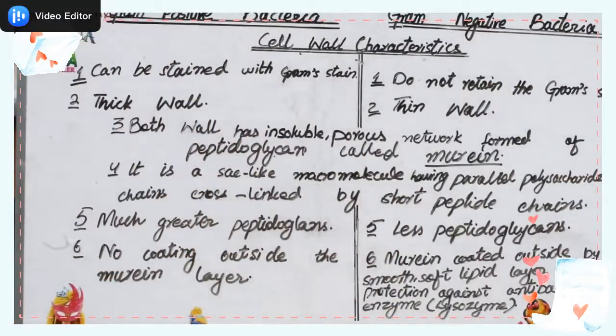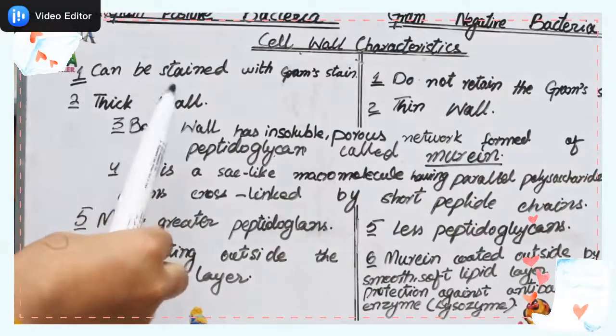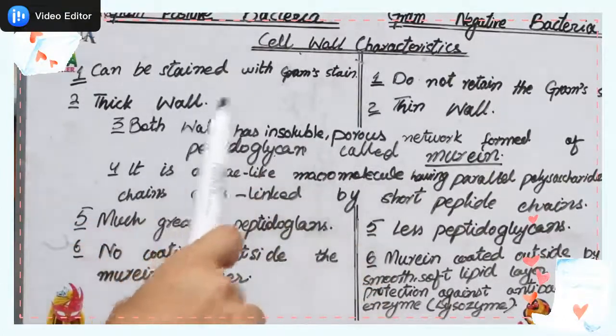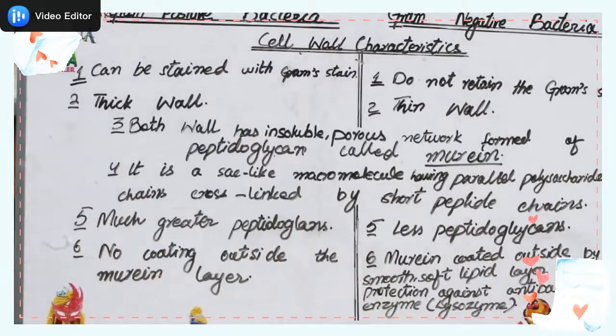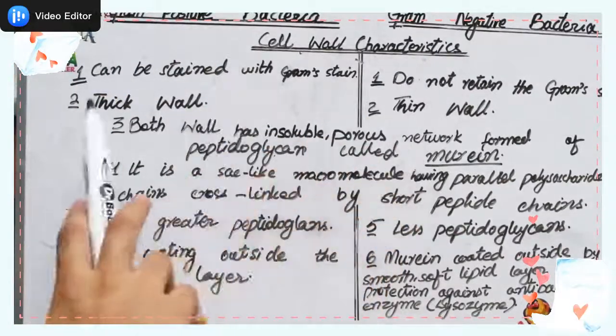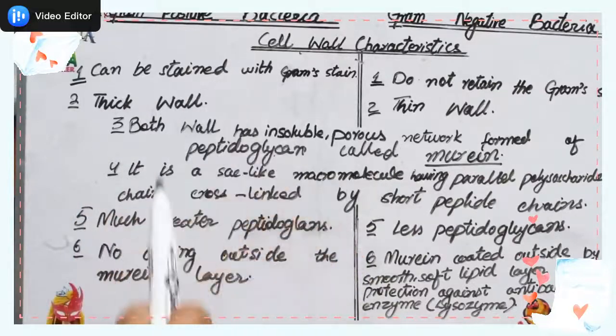Then some characteristics about the wall. The gram positive bacteria have the thicker wall, and gram negative bacteria have the thinner wall as compared to the gram positive bacteria. Thinner or thicker means addition or subtraction of some layers in the cell wall. So gram negative bacteria have thinner cell walls, and gram positive bacteria have thicker cell walls as compared to the negative ones.